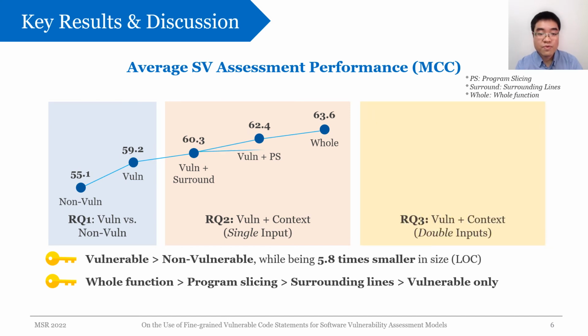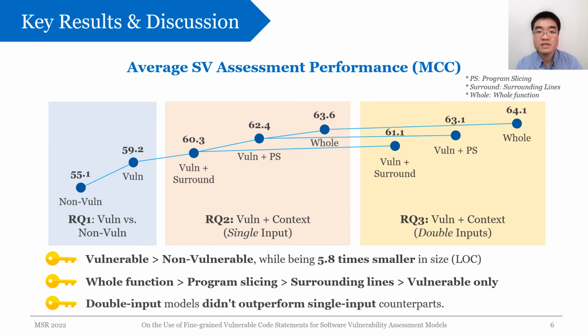For research question 3, despite the intuition that double inputs would provide extra information about vulnerabilities to prediction models, we didn't find any significant performance improvement over the single input counterparts. And again, using whole function performed the best in the double input scenario. If you're interested in the optimal choice of feature extraction and classifier models for function level vulnerability assessment, please read our paper for detailed discussion.